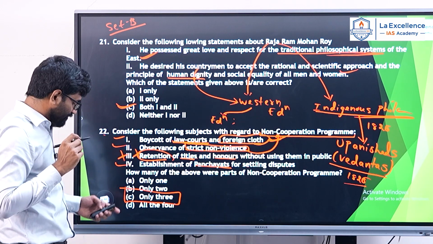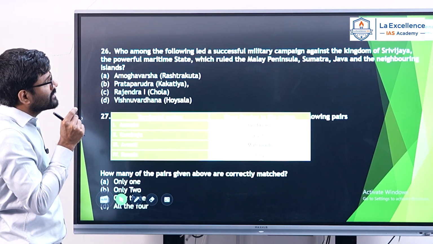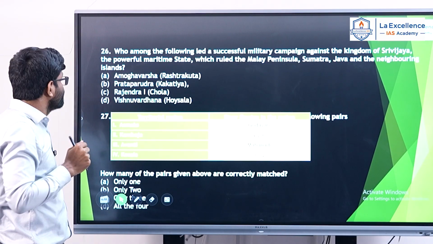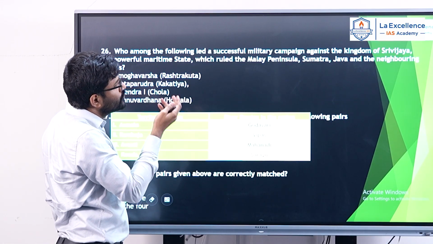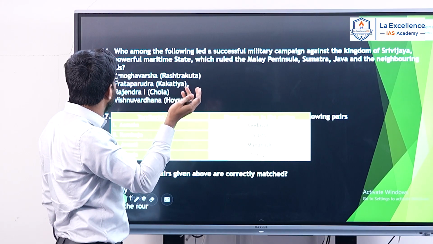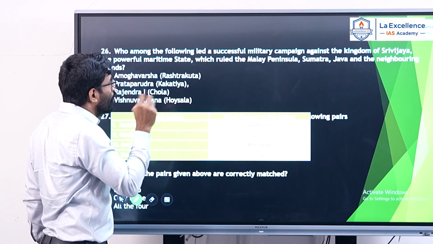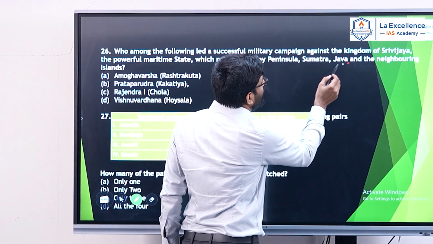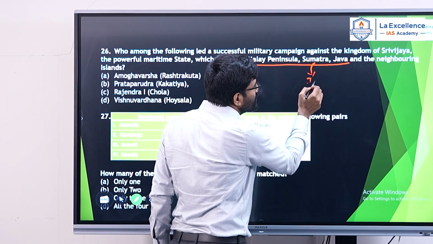Answer is C. Now come to the next question. Who among the following led a successful military campaign against the kingdom of Sri Vijaya, the powerful maritime state which ruled Malay Peninsula, Sumatra, Java and the neighboring islands? This question can be answered through options. You know the present Java, Sumatra, Malay Peninsula, this is present Indonesia.